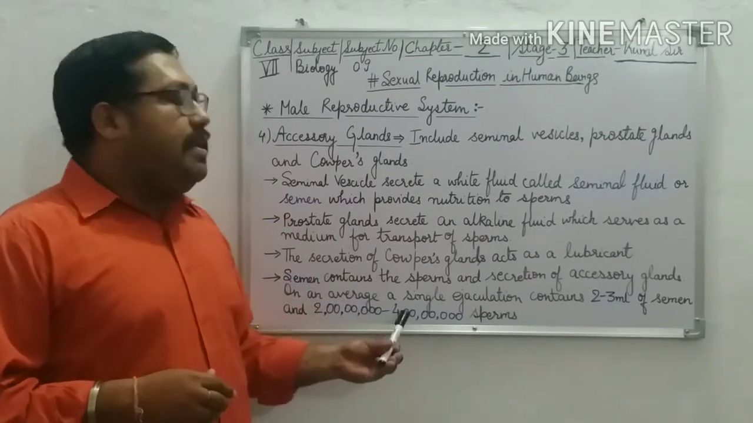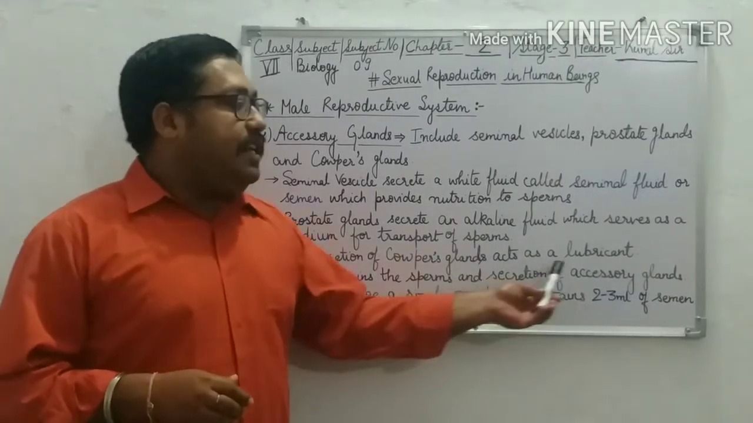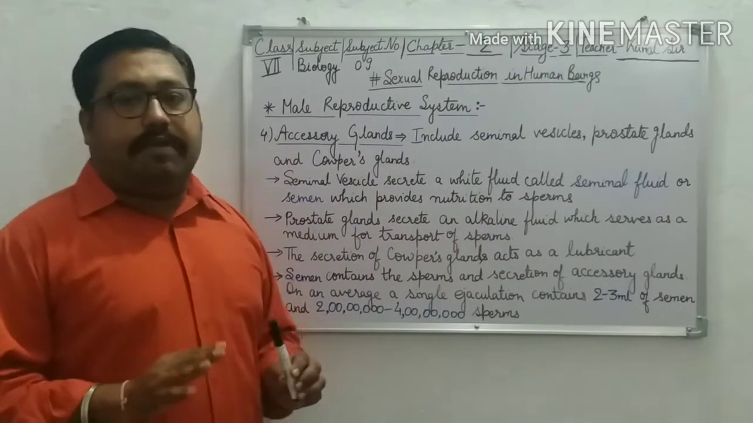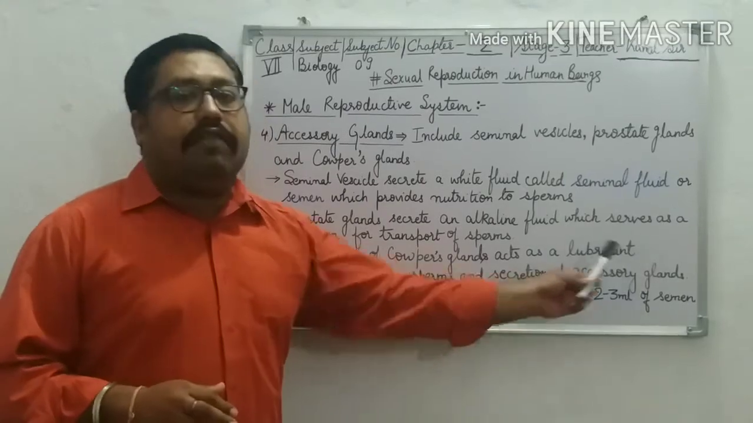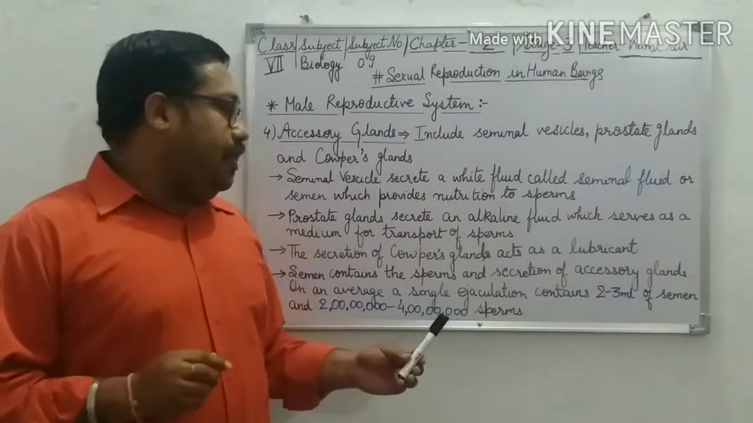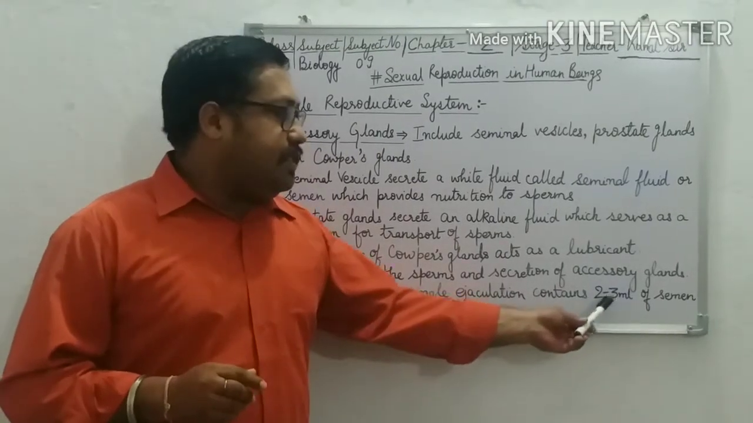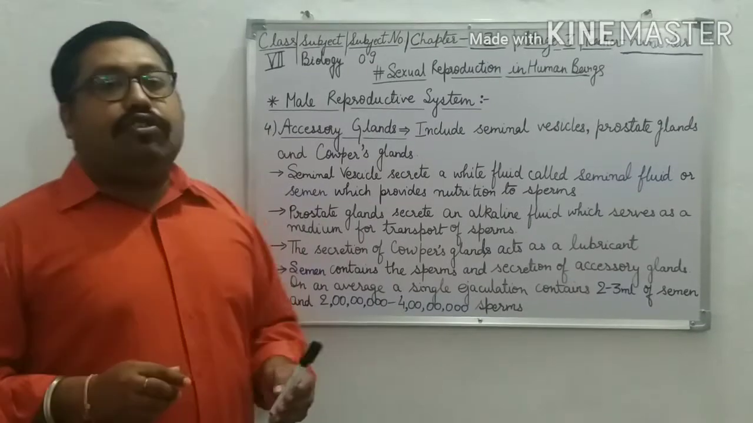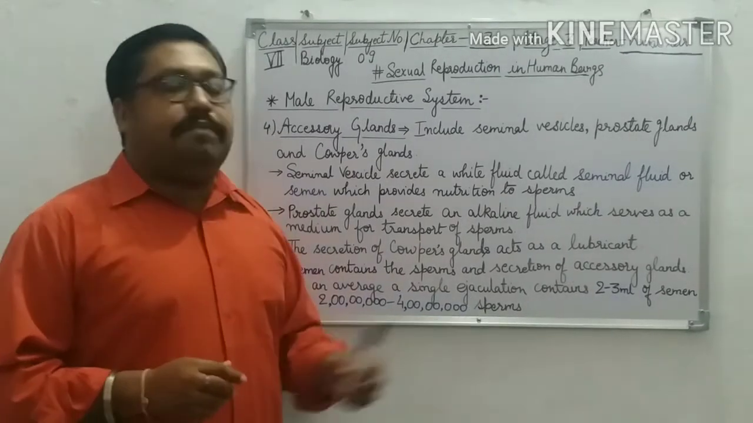Okay, and semen contains the sperm and secretion of accessory glands. What does the semen do? Semen contains the sperm and secretion of accessory glands. On an average, a single ejaculation, a single release of sperm, contains 2 to 3 ml of semen and 2 crores to 4 crores sperms.